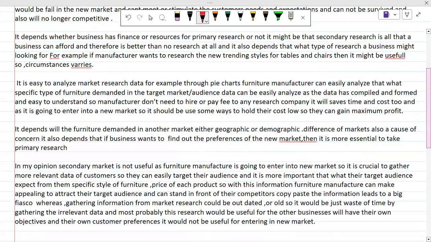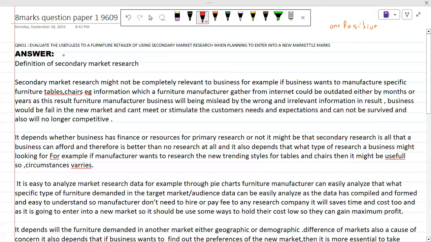Okay, so let's go to the question. The question is: evaluate the usefulness to a furniture retailer of using secondary market research when planning to enter into a new market. So it means you have to make 1 point in which you agree that secondary market research will be useful for this furniture retailer if he or she is planning to enter a new market.